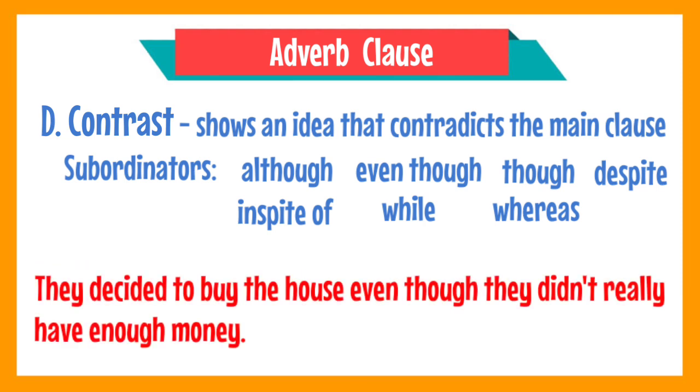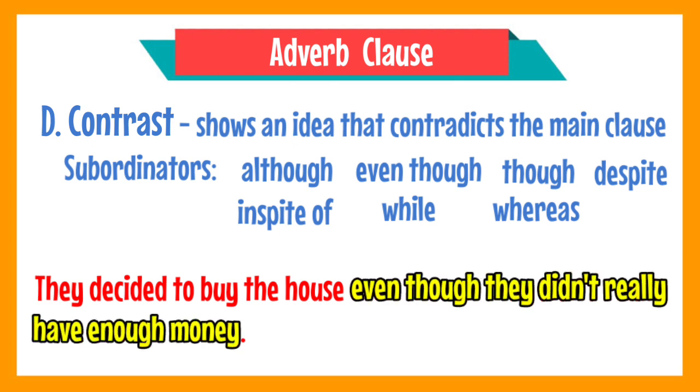Another example. They decided to buy the house even though they didn't really have enough money. The adverb clause of contrast in this sentence is even though they didn't really have enough money. The conjunction even though is used to introduce it, and as you can see, its thought contradicts the first clause. You could not expect people to buy something if they did not have enough money, right?